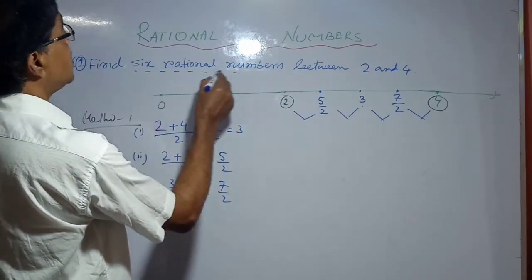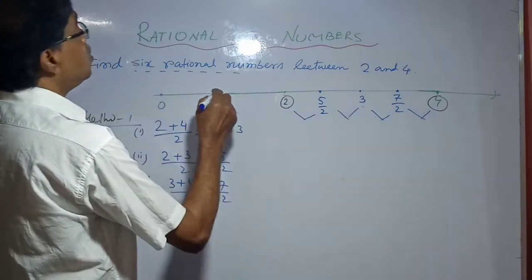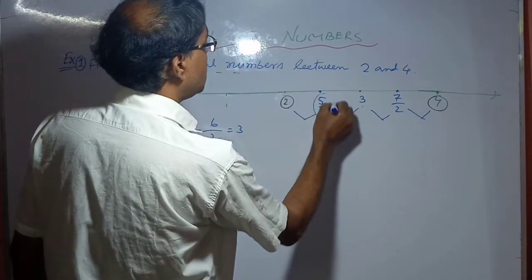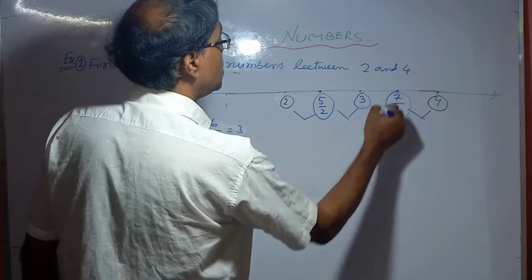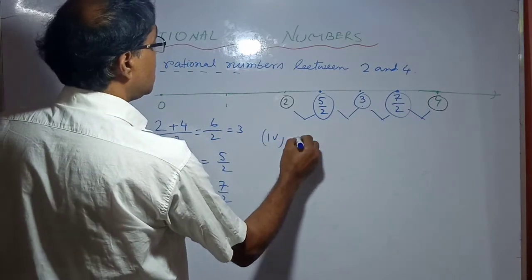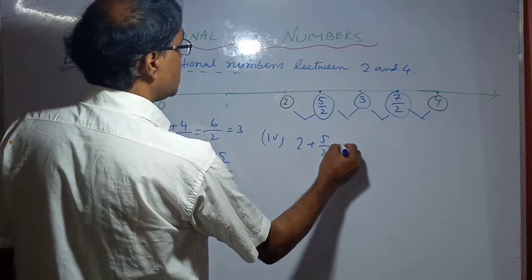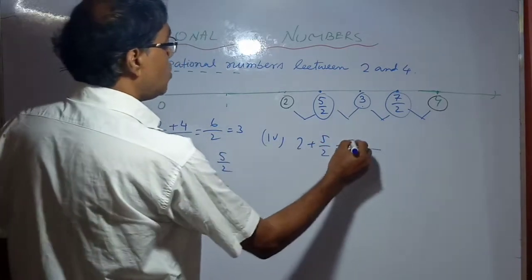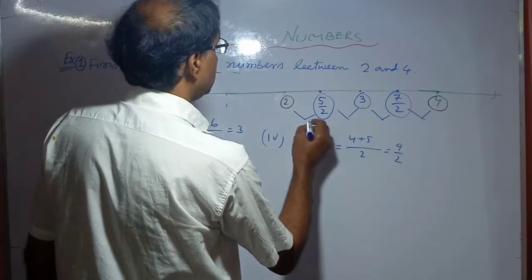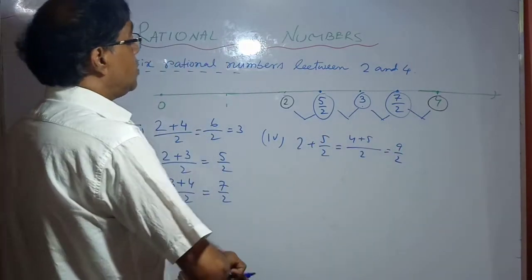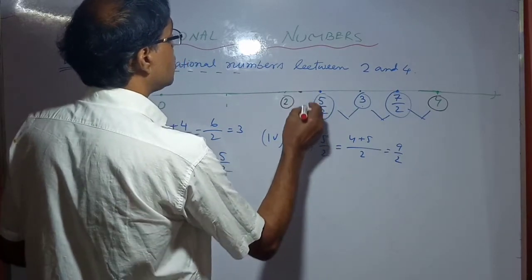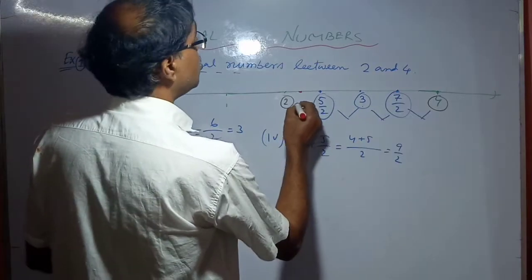Since we want 6 rational numbers, we have 3, 5 by 2, 7 by 2, and others. The fourth rational number is (2 plus 5 by 2) by 2, that is 9 by 4, which lies between 2 and 4.